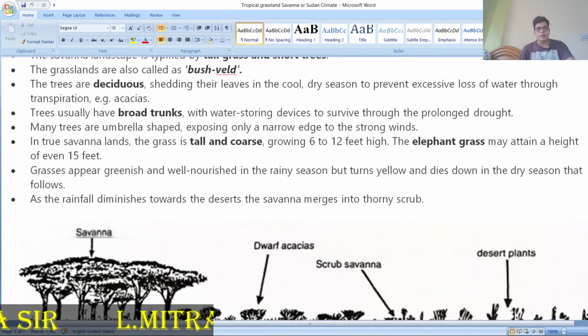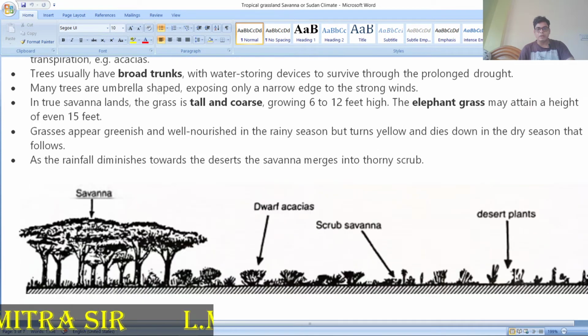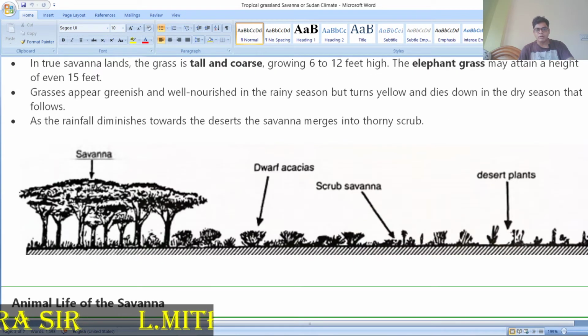Elephant grass appears greenish and well nourished in the rainy season, then turns yellow and dies down, you can see the dry flowers. This happens as the rainfall diminishes towards the desert savanna. So, you can see the savanna, the umbrella type of trees, scrub, and you can find desert plants like acacia and cactus.